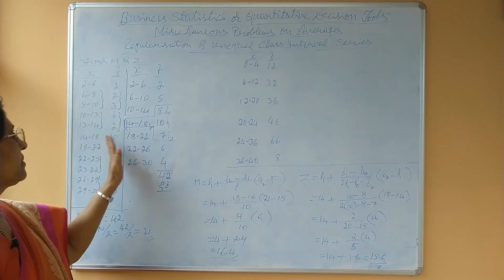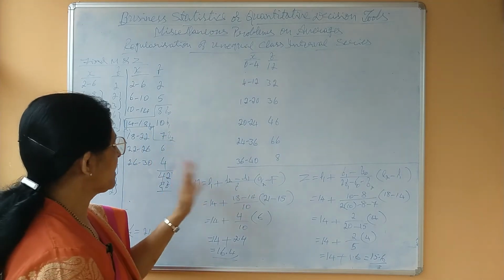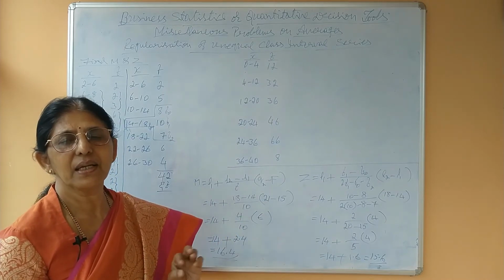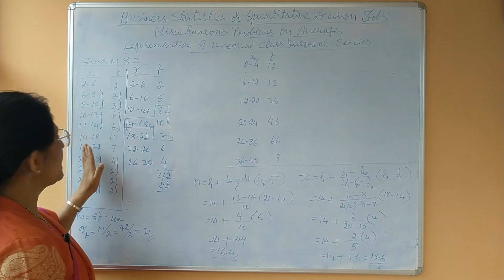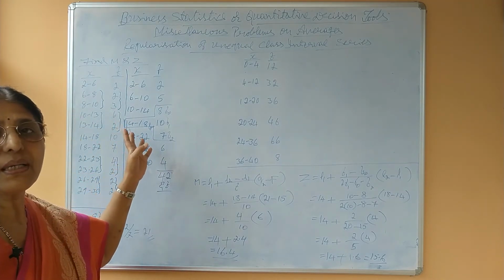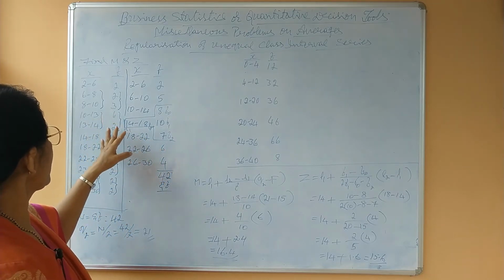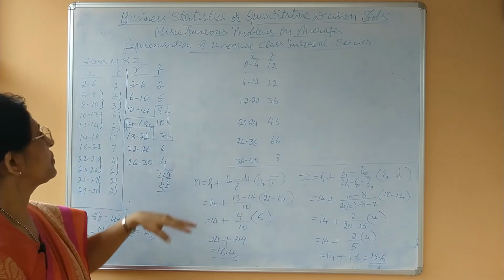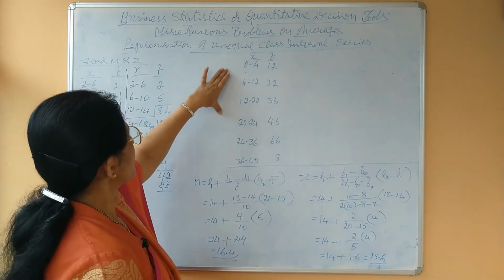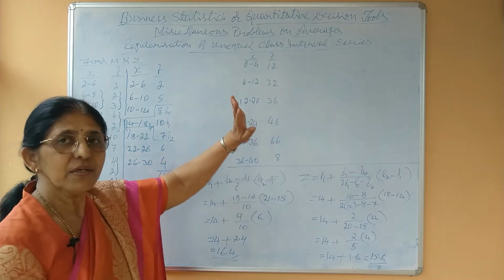Means here the conversion is the first step. After converting, as usual, you have to apply continuous series formula to calculate median and mode. This is integrating method, means combining the given classes and combining corresponding frequencies to regularize the class intervals. Now take this problem. For this also you find median and mode.